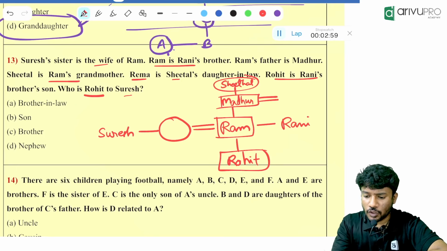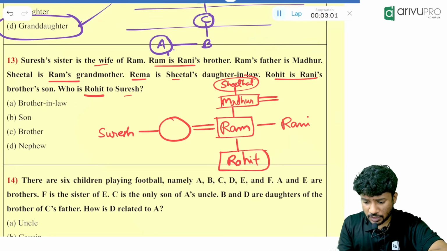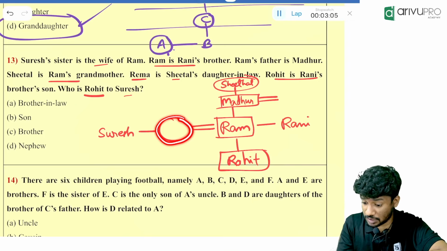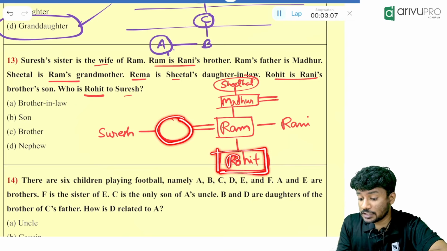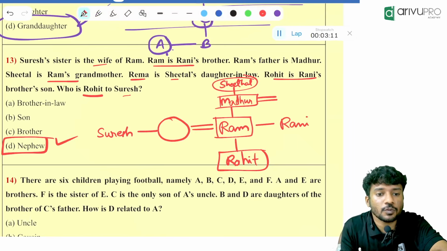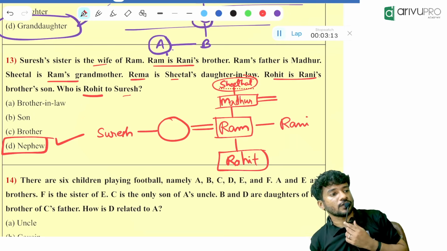Looking at this, Suresh is there, right? Suresh is having a sister. His or her sister is having a son. Sibling's son is what, people? Nephew. So answer is what, people? Option D is your answer.